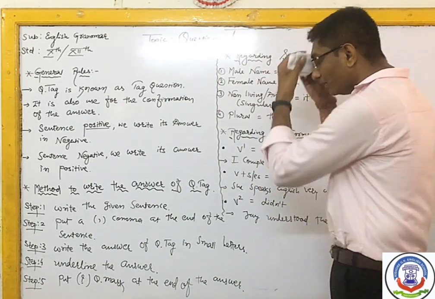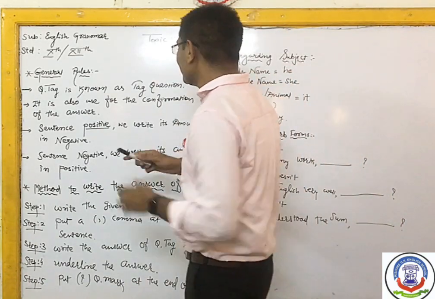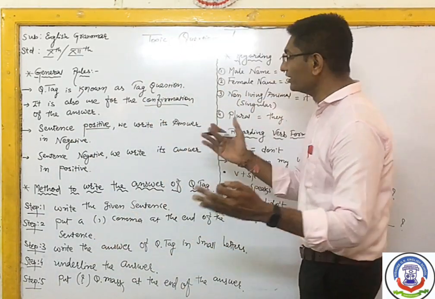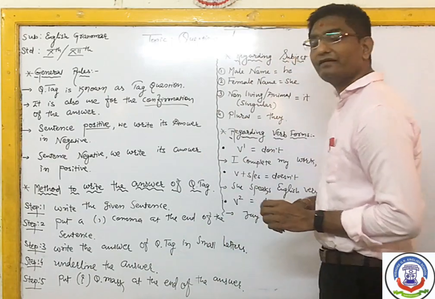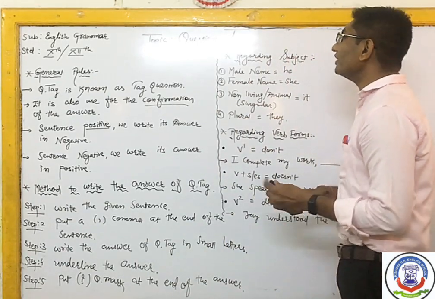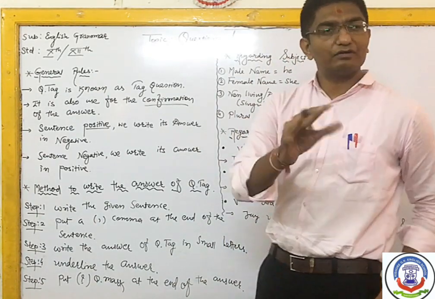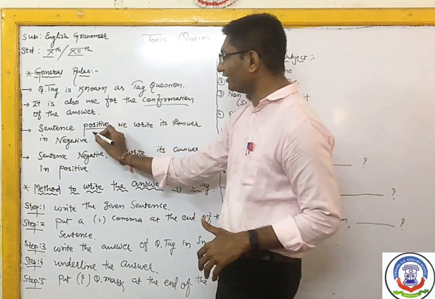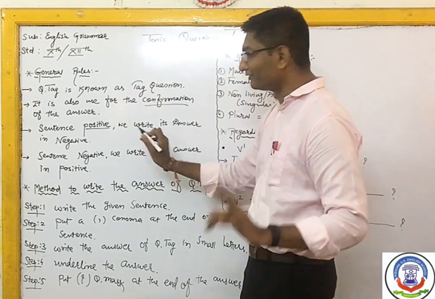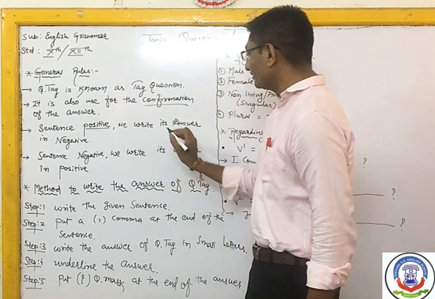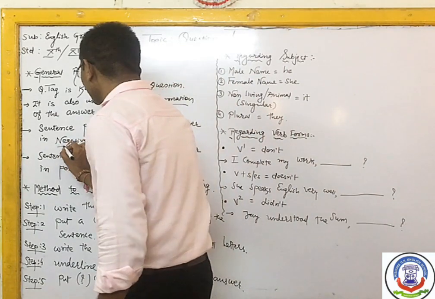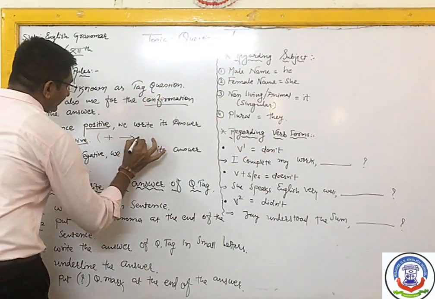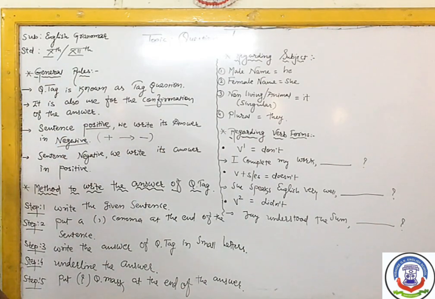Yes. So what is the confirmation? That I told you right now. To confirm the answer, we are using the question tag. Now in question tag, you have to run like ulta pulta. What is ulta pulta? A positive sentence is given. When the sentence is given positive, then we write its answer in negative. Means in short, positive sentence turns into negative sentence.